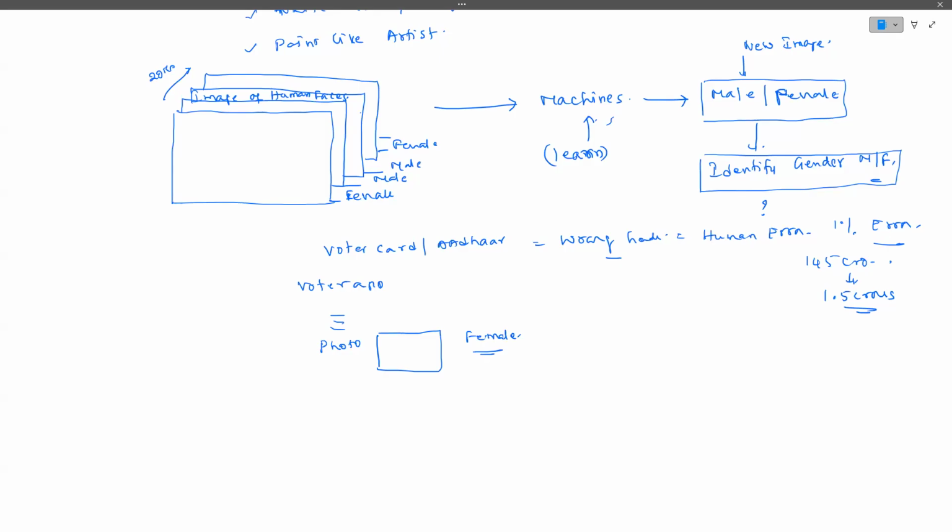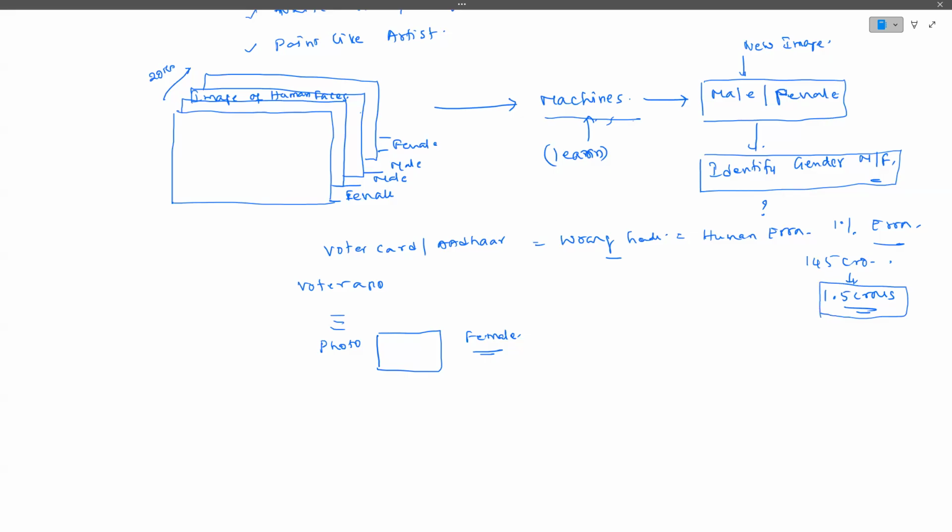So what will happen now? It is going to be a simple task. Instead of making humans identify that, sometimes, for example, the person in the image is male, guys, but the gender has been entered as female. The computer will accept it because the computer does not know that. But if such a model is there, it will recognize whether the person in that image is male or female. So due to that, these errors will drastically decrease, guys.